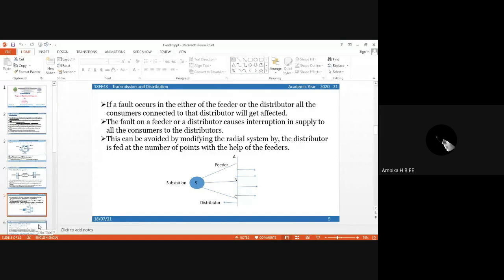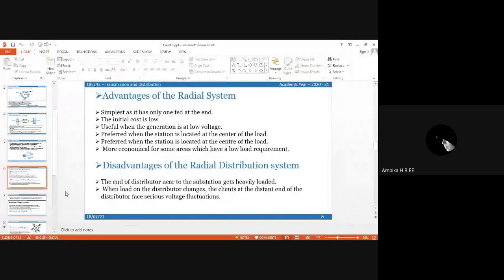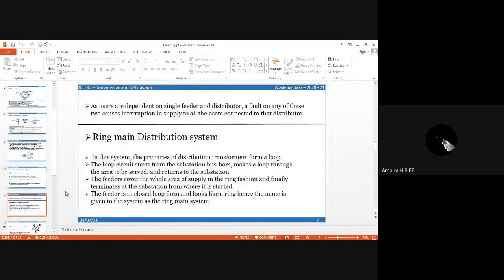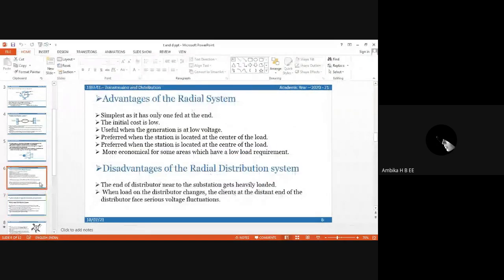Next, advantages of the radial system. It is the simplest as it has only one feed at the end. The initial cost is low. It is useful when the generation is at low voltage, preferred when the station is located at the center of the load, and more economical for areas which have low load requirement. Disadvantages of the radial distribution system: the end of the distributor near the substation gets heavily loaded. When the load on the distributor changes, the clients at the distant end of the distributor face serious voltage fluctuations.